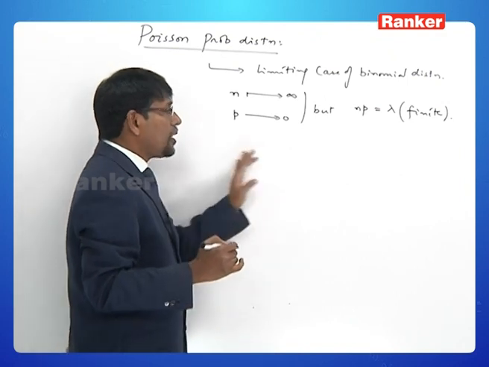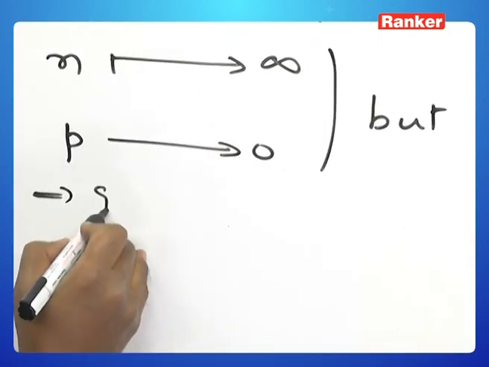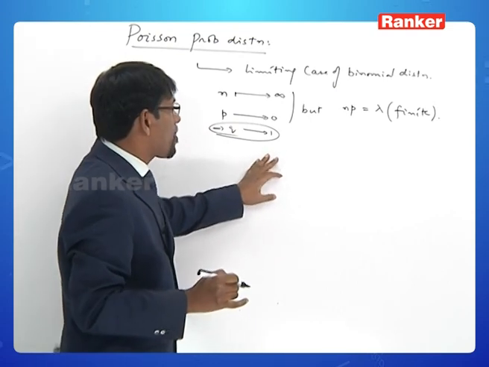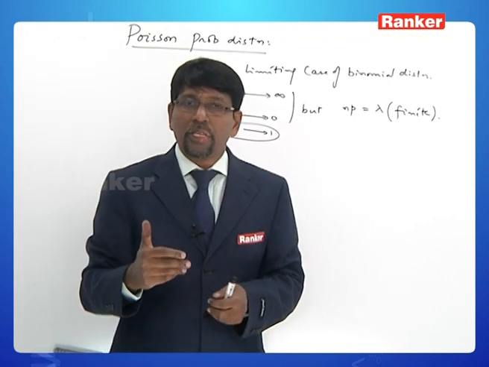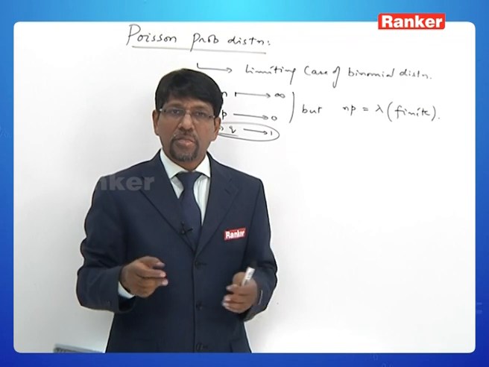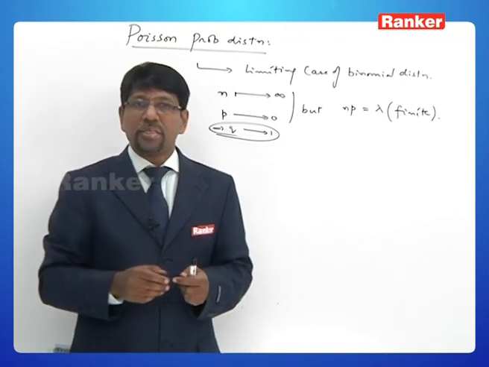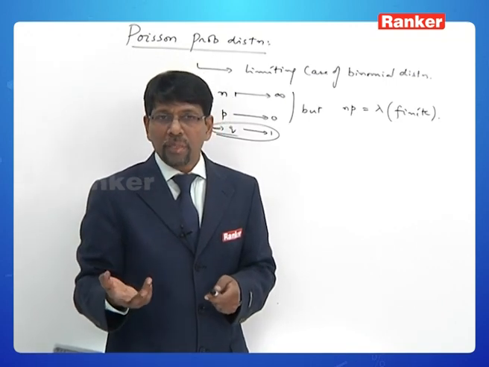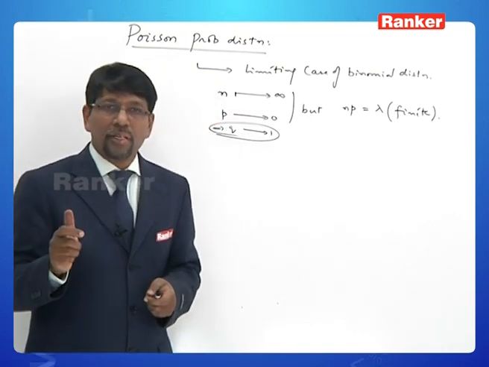In this case, which of course means that when P tends to 0, it would imply that Q tends to 1. The probability of failure is almost 1. So for example, let us say we are looking at the number of typographical errors in a web page. A web page consists of many characters, and if you are an expert in typing, the typographical errors are bound to be less in number, and the chance of getting a typographical error in a particular character is almost 0.